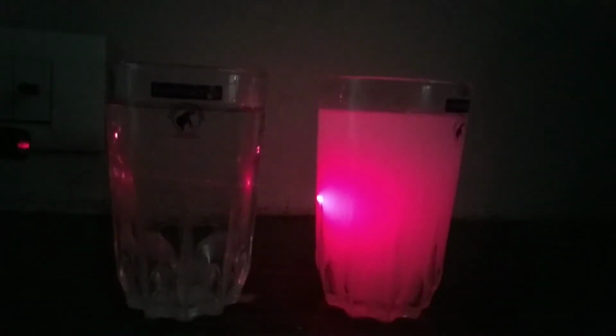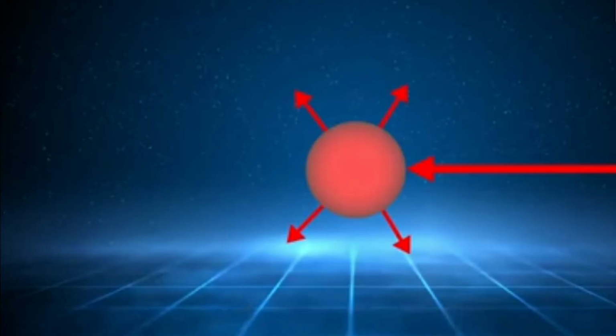Now the question arises, why can we see the path of light in the milk solution but cannot see the path of light in the sugar solution? In the milk-water mixture, it is due to a phenomenon called scattering of light. The milk particles get dispersed completely throughout the medium, and when the light enters the mixture, it hits one of the particles and reflects light in all directions. Because of scattering of light, some light is reflected towards us, and because of this, we can see the particle glowing red because it's reflecting red.